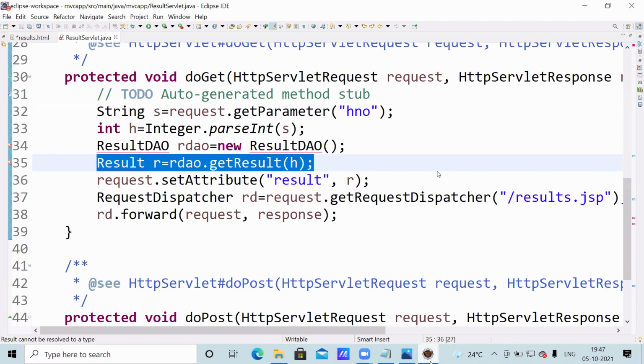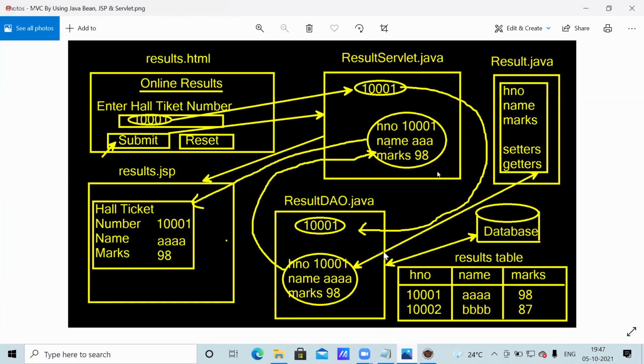Okay, that means see here, this hall ticket number I'm passing to the result DAO class. It will receive it. With this hall ticket number, it will communicate with the database.